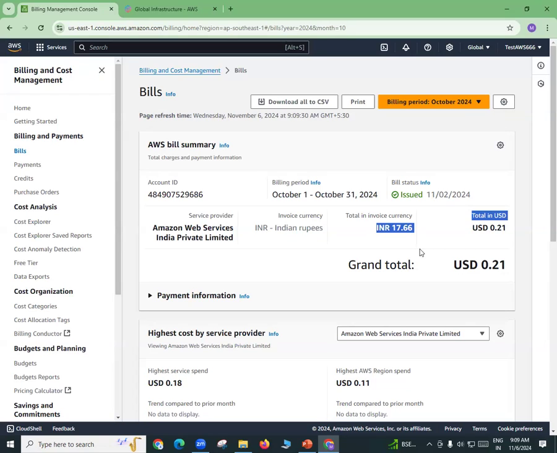See, I'm using this account for many classes actually, right? But still how much did I get? 17 rupees is the bill I got. Now, do I need to pay this money? See, if I don't pay this money, after 3 months, AWS people will deactivate or suspend my account. They will simply suspend the account. After suspending the account, then I have to pay it. Then again, they will deactivate. So it's better if you get some bill, let's say 15, 20, 30, 100, 200, pay that bill and keep your account alive. Okay, so billing will be this much.